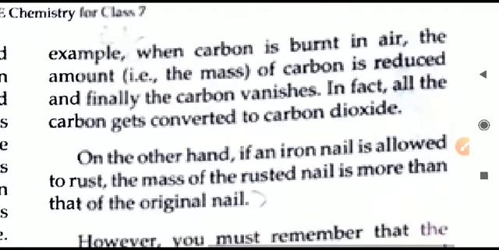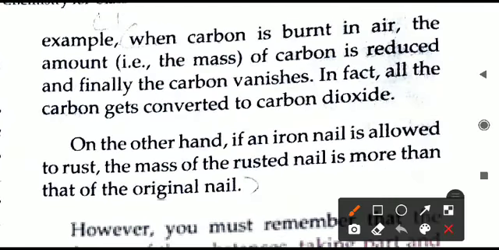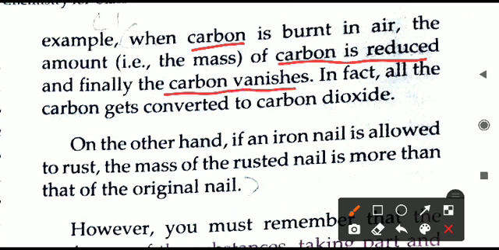For example, if carbon is burned in the air, what will happen? The carbon is getting reduced. It is burning, so it is getting reduced, and ultimately carbon will vanish. Whatever thing you are burning will ultimately get burned and disappear from your vision. So the mass of carbon is getting reduced, and what is now forming?